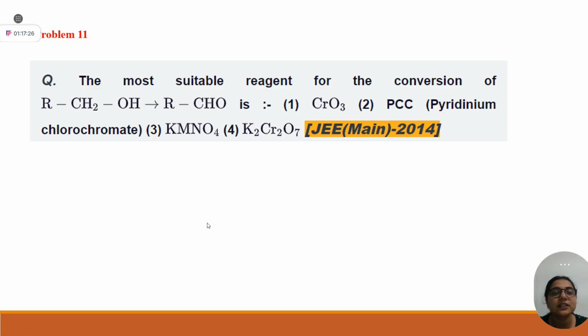Now, your next question: the most suitable reagent for the conversion of alcohol to aldehyde. Correct option within minutes. PCC, because these two are very strong oxidizing agents. They will convert it directly to RCOOH. Why not CrO3, chromium oxide? PCC, what is the full form? I have already written it over here. You should remember this thing.